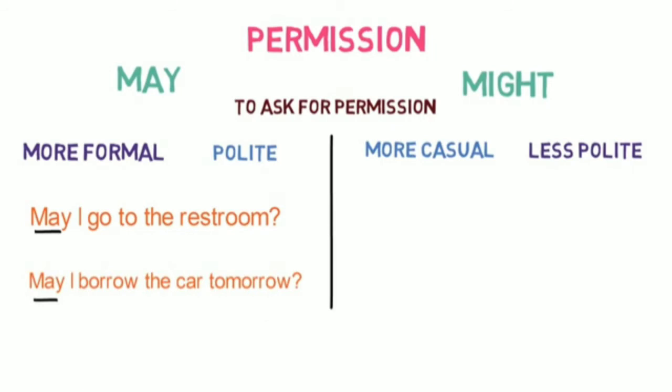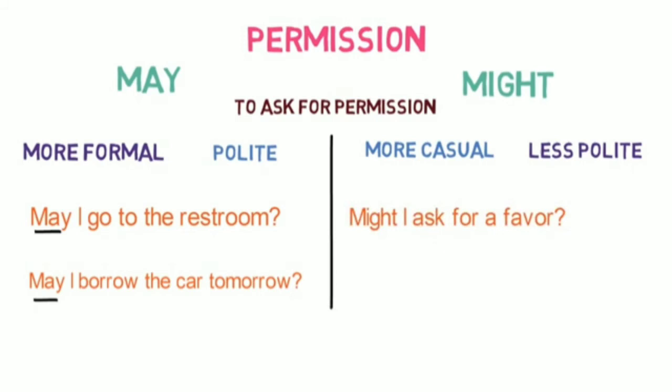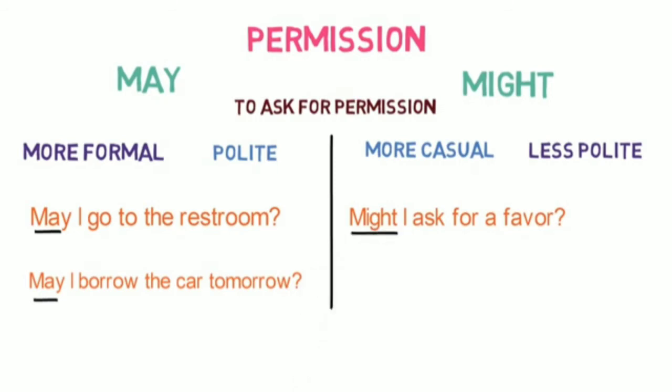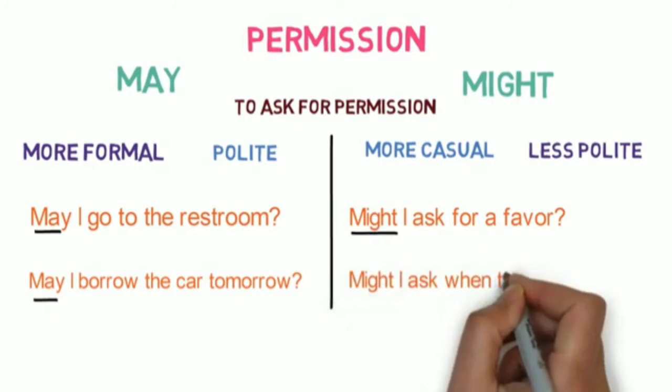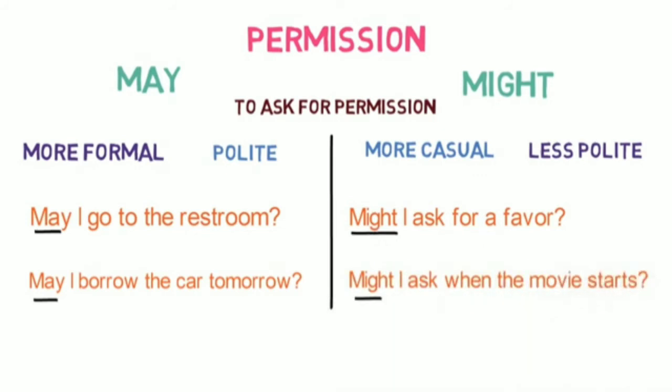Let's look into examples of might. Might I ask for a favor? Here a friend is asking another friend, as it is more casual, so we used might here. Let's look into one more example. Might I ask when the movie starts? Here also might is used for casual conversation.